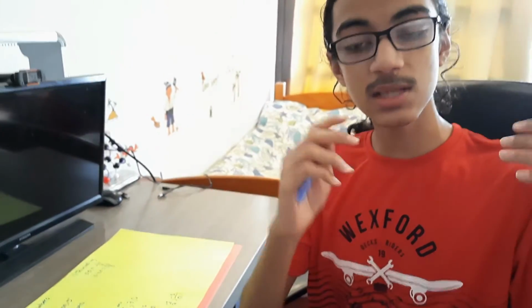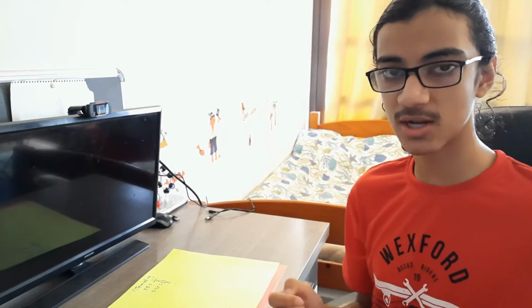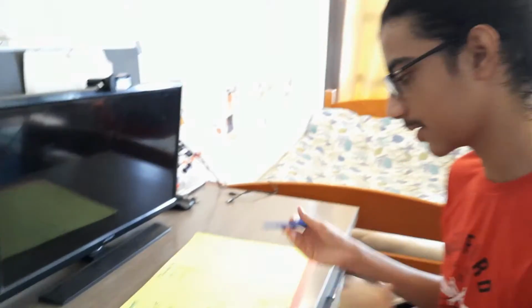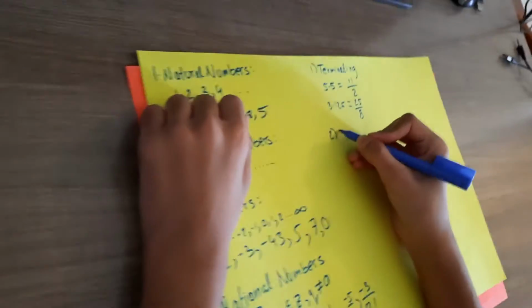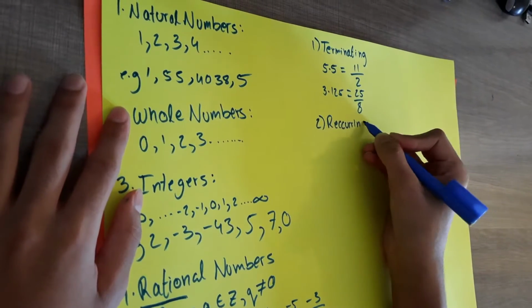Now let's look at scenario number 2. Some decimals go on to infinity, but even some of those decimals are also rational numbers. So just because the decimal does not terminate doesn't necessarily mean it's not rational. So let's look at the second condition. The second condition is recurring decimals. Let's have a look at what these are.